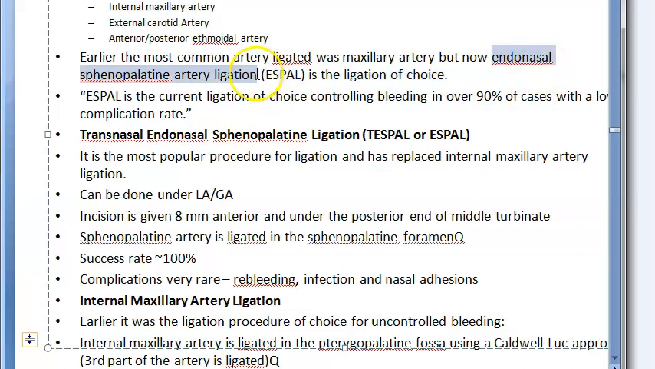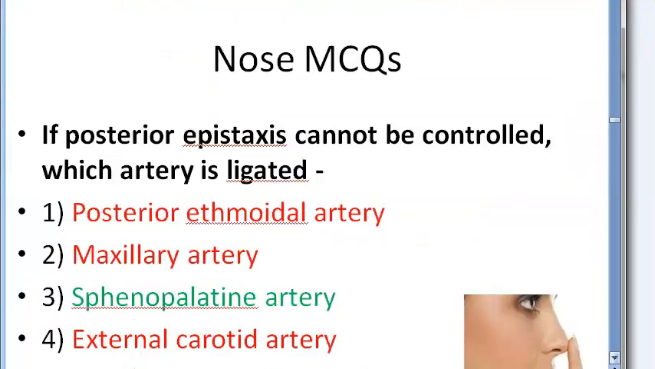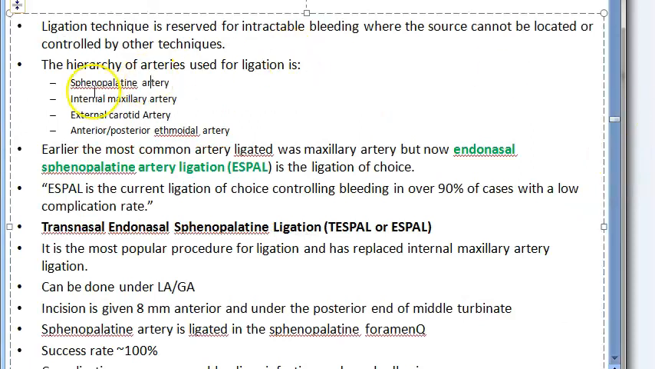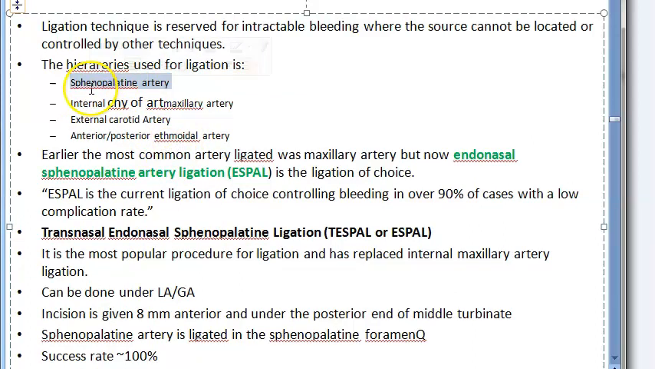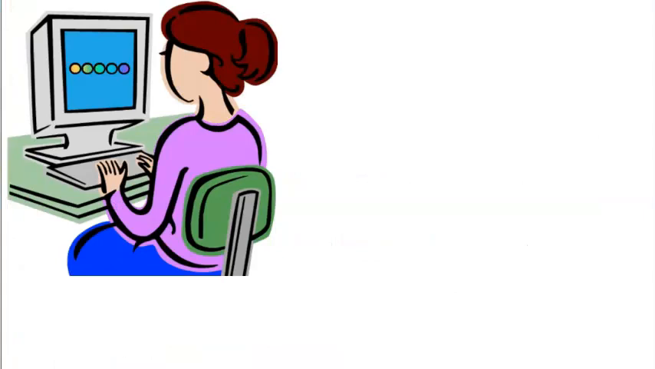Via the nose, endonasal sphenopalatine artery ligation is the ligation of choice. Please pay attention to this one. Endonasal, ESPAL, endonasal sphenopalatine artery ligation is the current ligation of choice, they are saying. I don't think they will ligate it completely, not 100% ligation, but just to some extent stop the bleed. Remember, the first thing they will try to ligate is the sphenopalatine artery. Only then comes the internal maxillary artery, etc. And if they have to do the internal maxillary artery, where will they do it? In the pterygopalatine fossa.